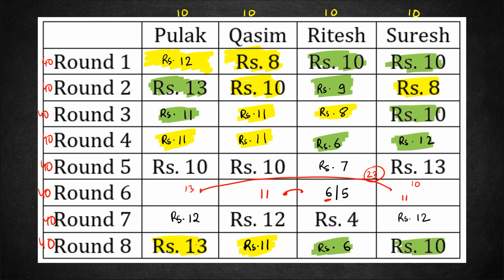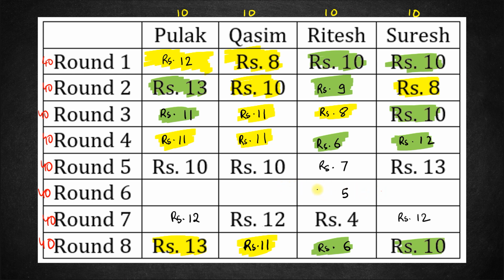That's also not possible, because the highest amount of 13 cannot repeat, right? So what's happening is we are not able to find any values for the sum of these two to be 23. That means the assumption that we made of this being 6 is not fitting, right? So this means that this amount cannot be 6, this amount has to be 5 only.